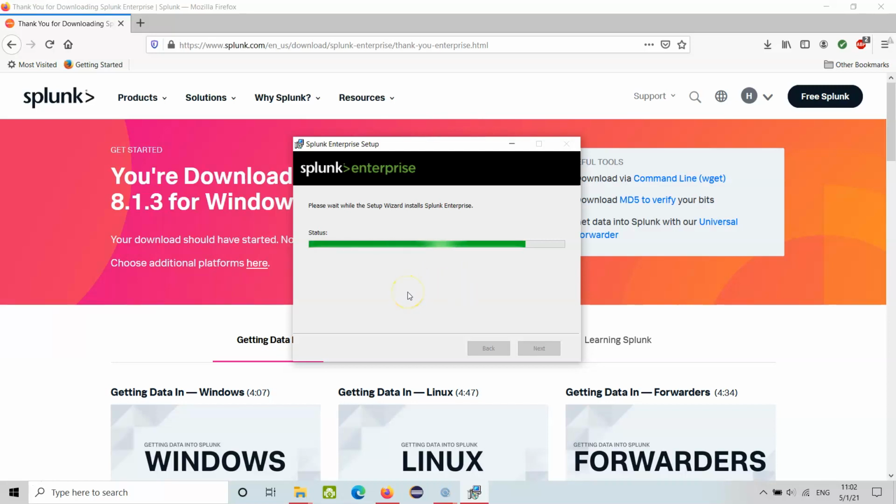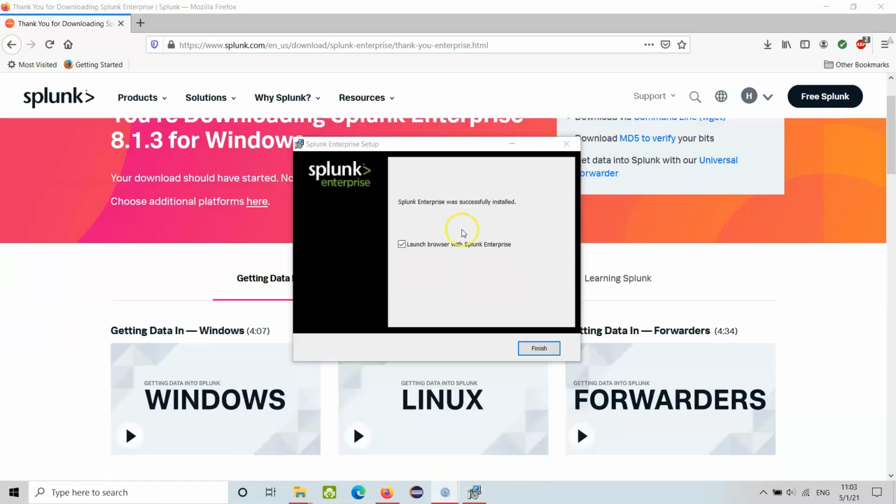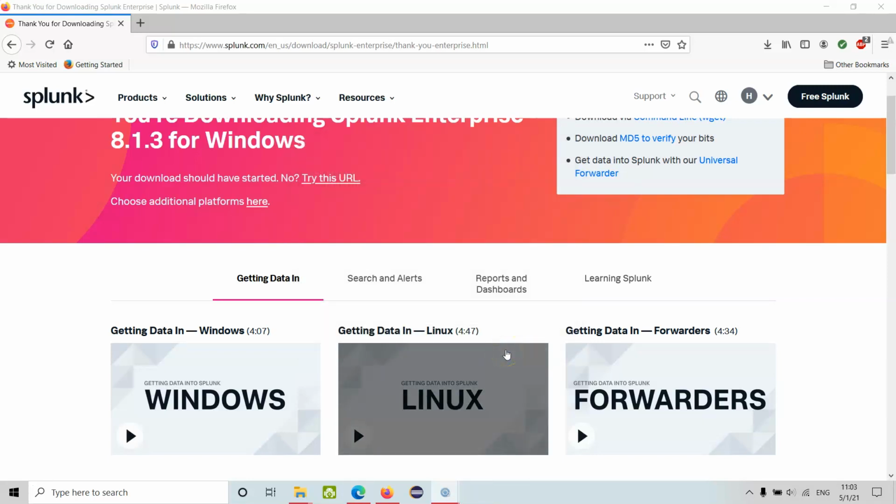Alright, I will pause here for a while. So Splunk Enterprise is successfully installed now. Launch browser with Splunk Enterprise. Finish, click finish. Launch browser, it said. Let's see. Okay, here it's opening.